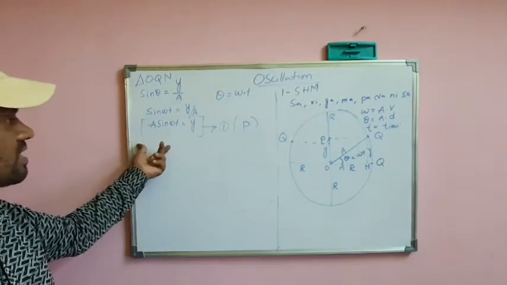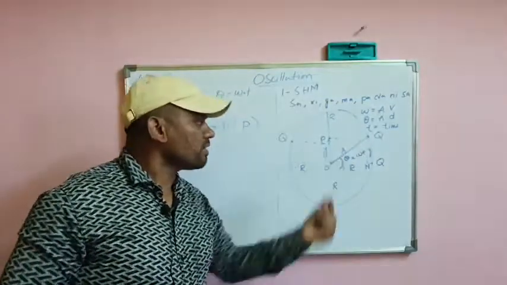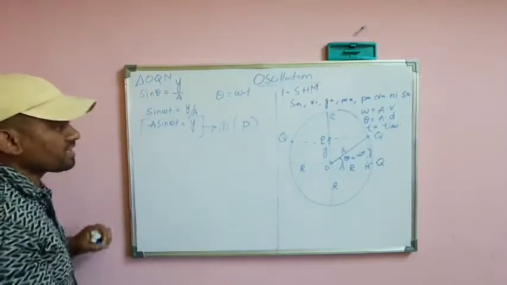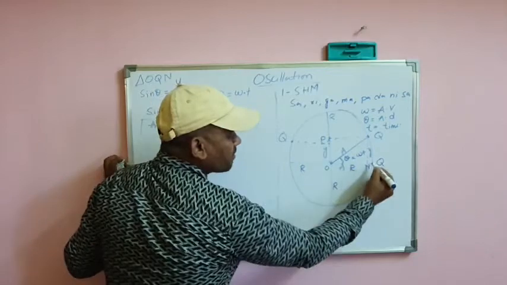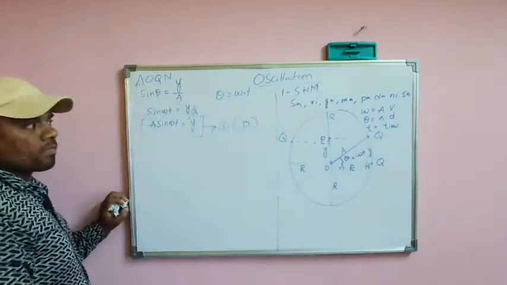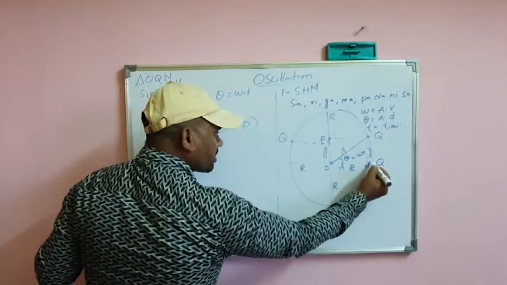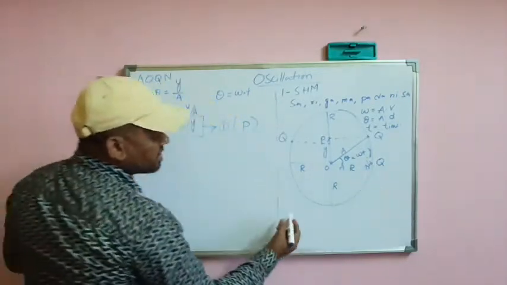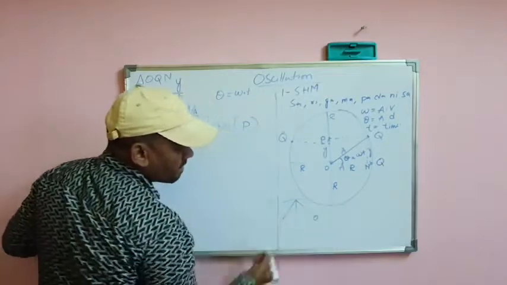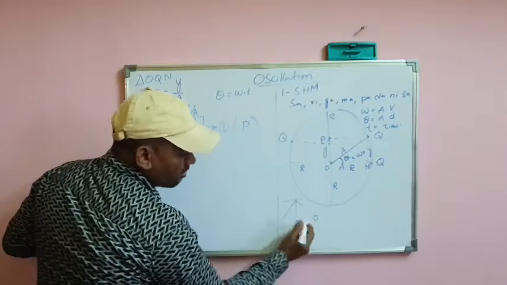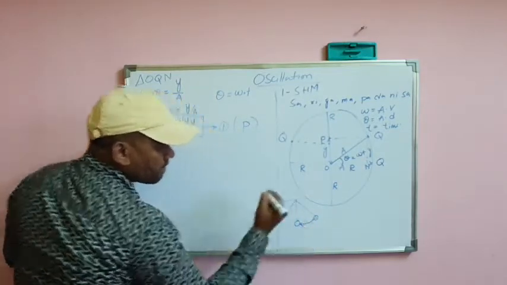This equation is applicable when the particle is starting from the origin, or the mean position. Now another case, where the particle is starting from the extreme position. The first condition was from here, it started its journey. Now the particle is starting from here.